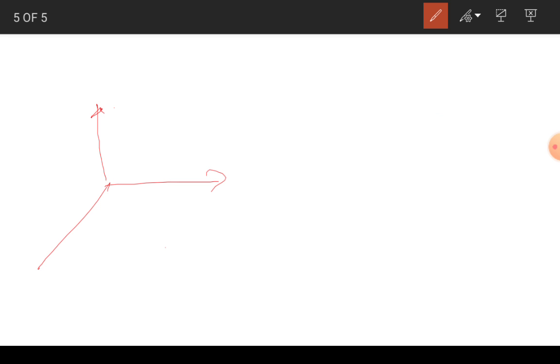Suppose this is E bar and this is H bar. So what is the third direction? The third direction will be the direction of propagation. Suppose this is Y, this is X, and this is Z. So X and Z are the H bar and E bar, perpendicular to each other, and the third direction will be your direction of propagation, which is the direction of Y.